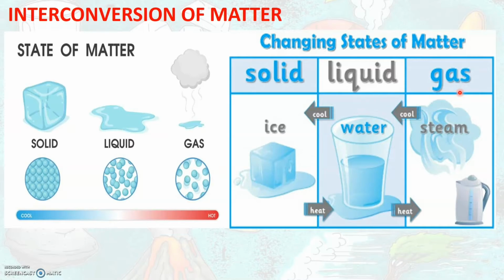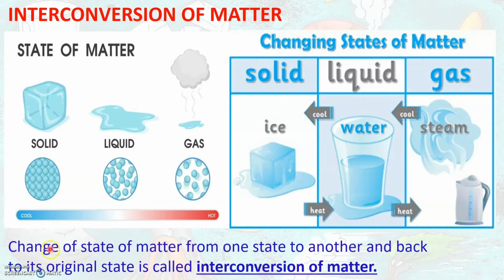Likewise, the gaseous state of matter, that is steam or water vapor, as it is cooled, turns into water, the liquid state of matter. Likewise, water on cooling turns into ice, which is the solid state of matter. So here we see that there is a change in states of matter that is happening.